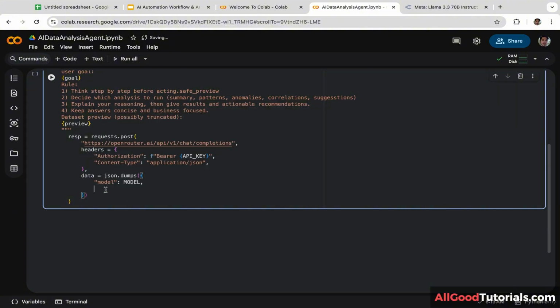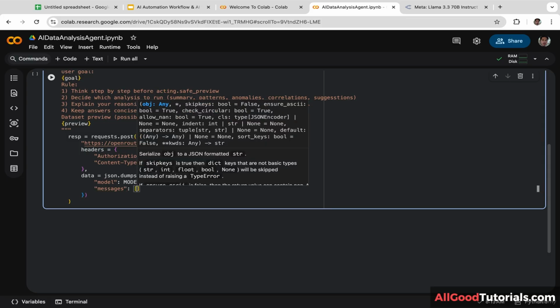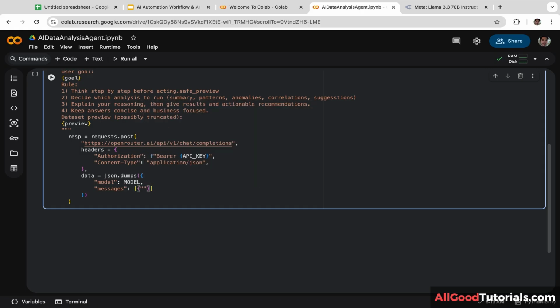Next, we are going to provide the user message containing analysis instructions. Messages. And let's create a bracket. We are going to set the role to user. Next, we are going to set the content to prompt.